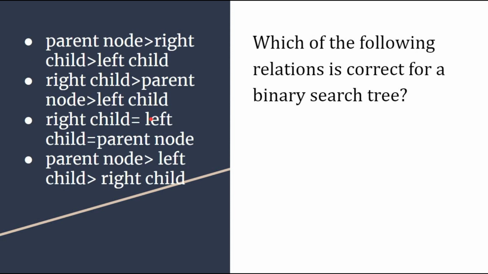Next, which of the following relations is correct for a binary search tree? This question is from binary search tree, and you need to go through the options and tell us which of the following relations is correct. Is it parent node, right child, left child, or is it right child, parent node, left child, or is it right child equals left child equals parent node, or is it parent node greater than left child greater than right child? Okay, so you go through these options precisely and find out the answer.